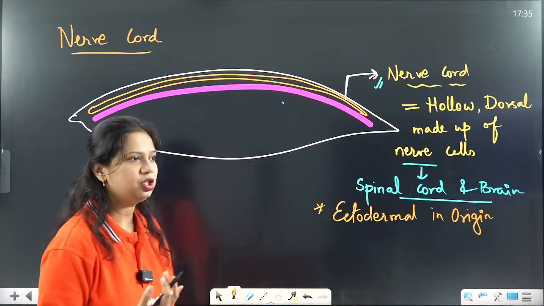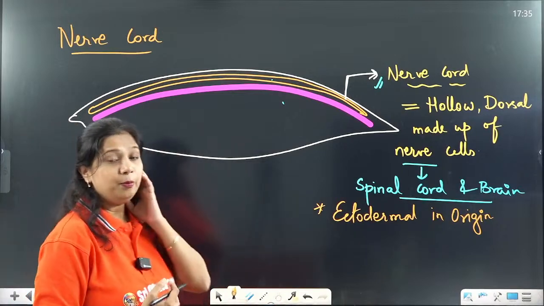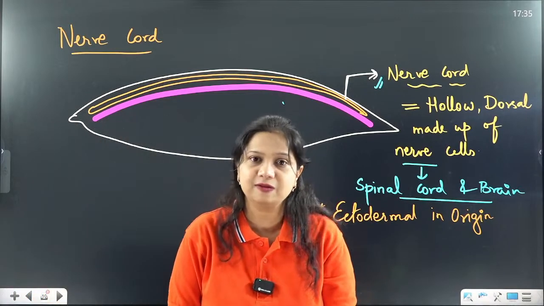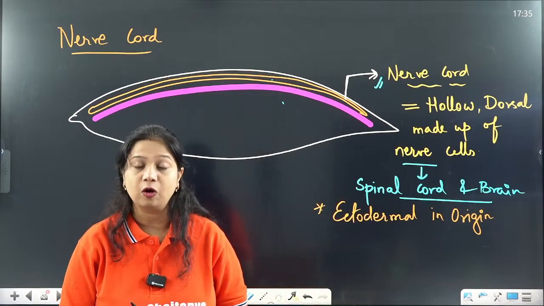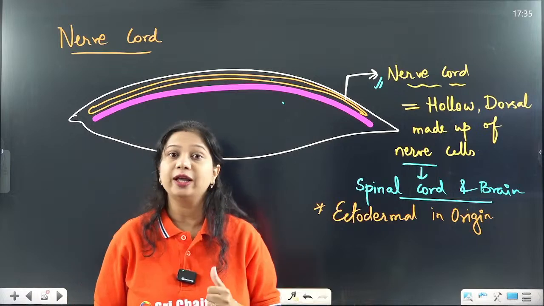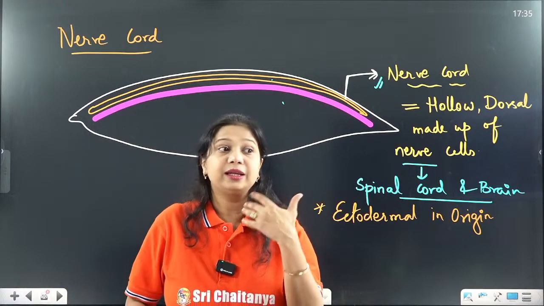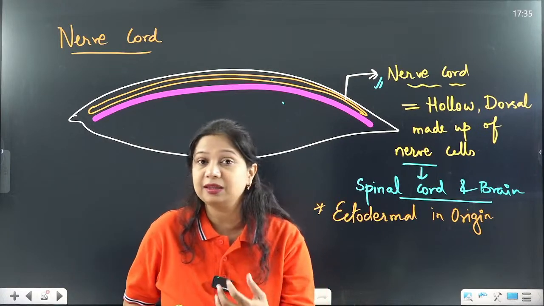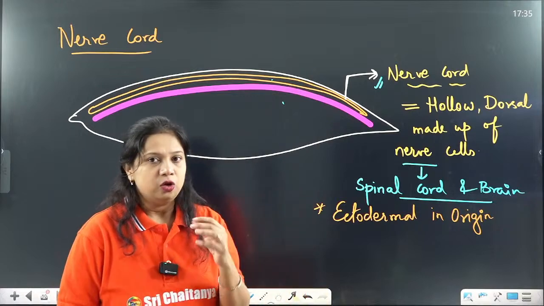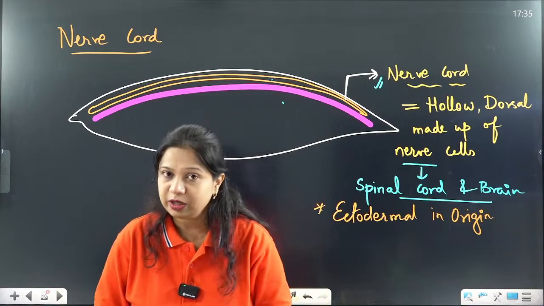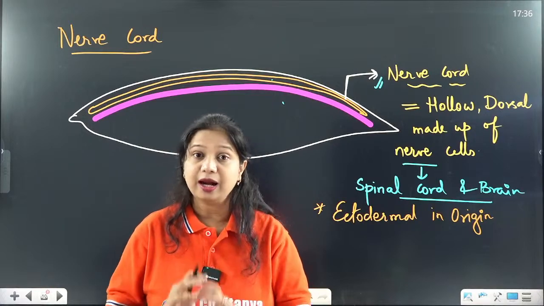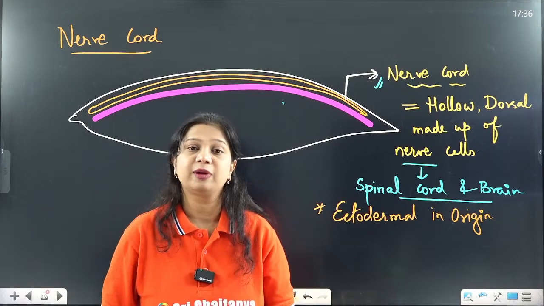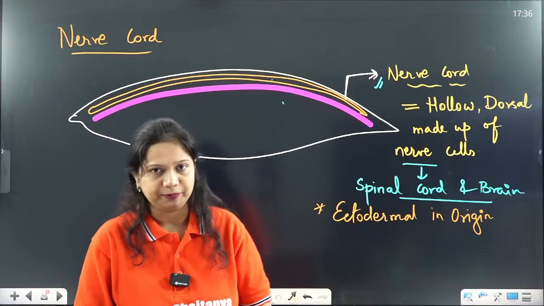So this is the basic difference of the nervous system in a chordate and a non-chordate. In chordates, there will be a notochord and a nerve cord, and in higher organisms like vertebrates, the notochord changes into the vertebral column, and the nerve cord changes into spinal cord and brain, forming the complete nervous system and skeletal system of the body.